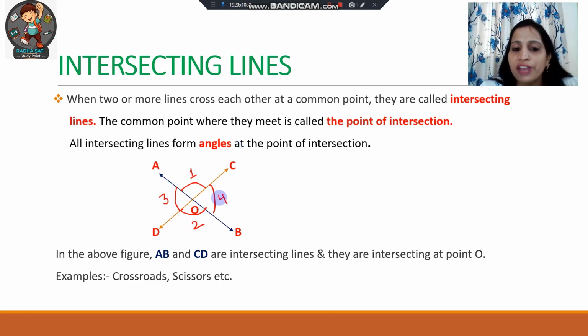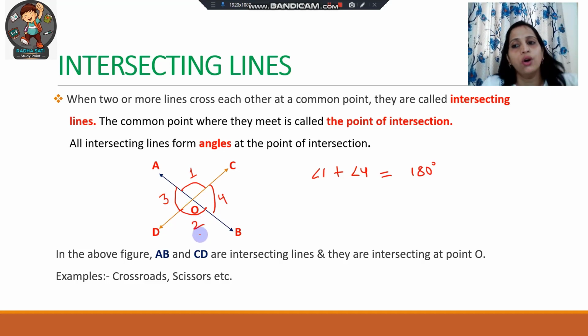Similarly, here various types of angles like straight angles are also getting formed. Angle 1 and angle 4, these two are forming a straight angle, that is an angle of 180 degrees. If we add angle 1 and angle 4, then we will get an angle of 180 degrees. Similarly, angle 3 plus angle 2 will be equal to 180 degrees. So, on angles, I will make a separate video and I will discuss all the topics related to angles in that video. Okay. So, in the above figure, AB and CD are intersecting lines and they are intersecting at point O.